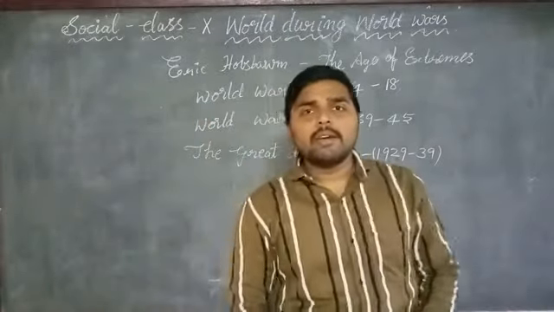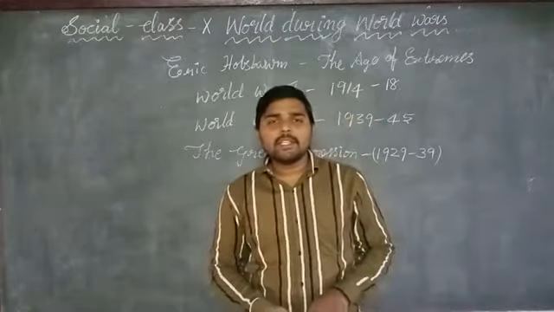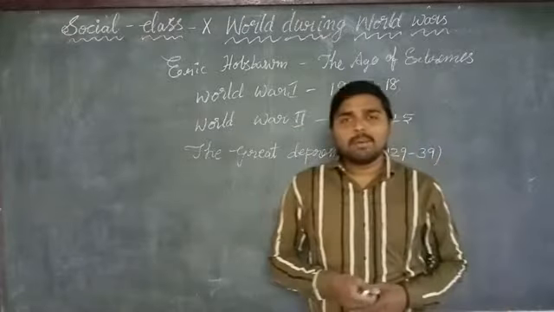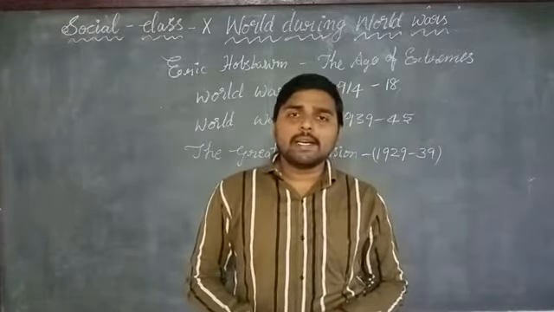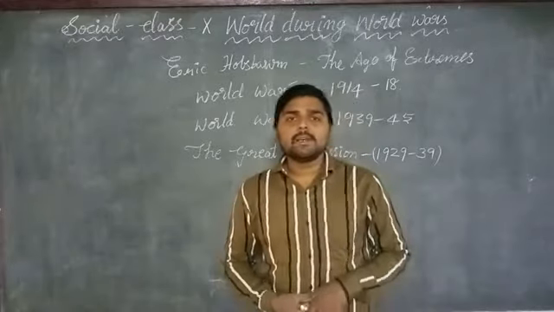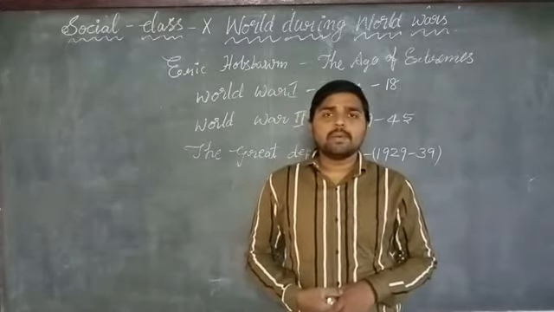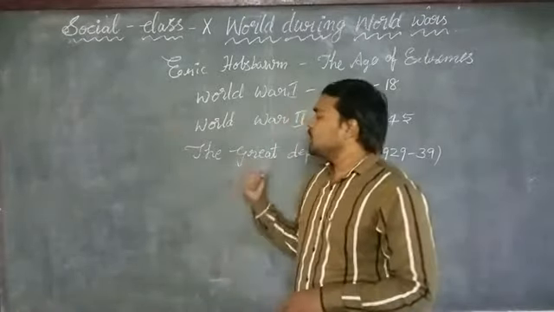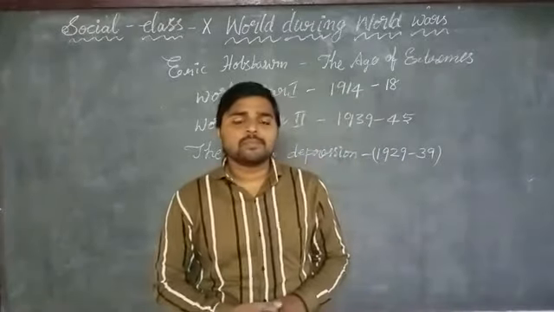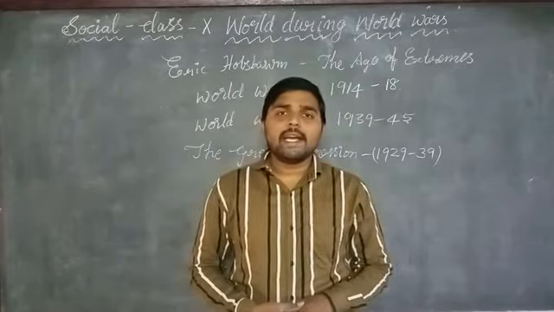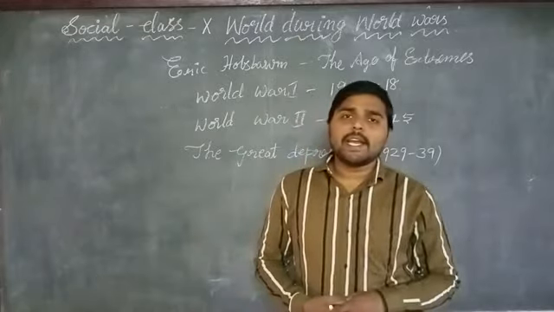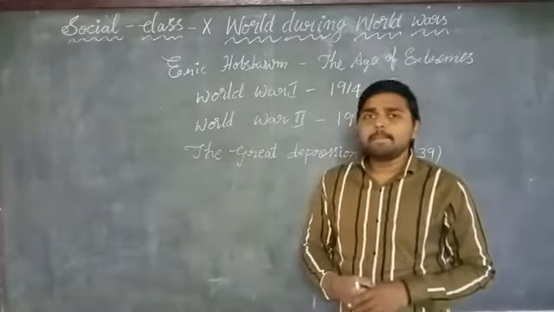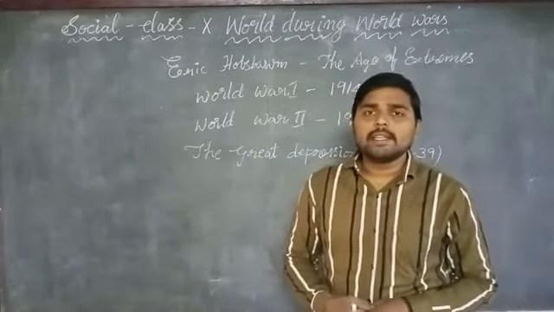In the previous classes we have discussed the damages and deaths of World War I and II. In World War I, about 10 million people died, and 75,000 Indian soldiers also participated in it. In the Second World War, about 42 million civilians died, and 20 million soldiers died. About 6 million Jews also died in World War II.